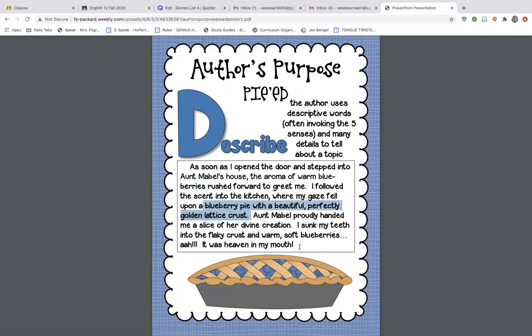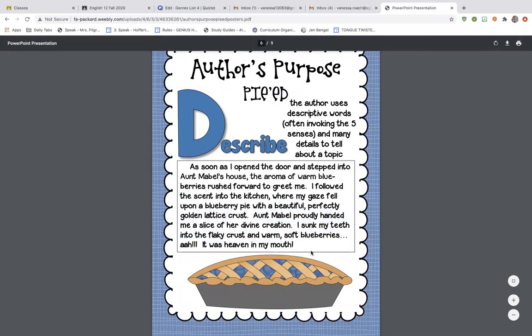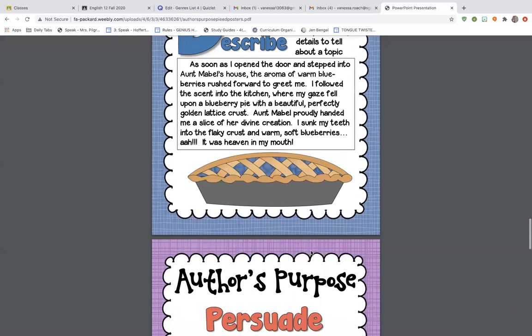So a lot of description words here. And there's really no plot to some description. It's just giving you a bunch of detail. So narrative text often utilizes this to create a scene, to describe a location that will be important to the story. But the purpose of this paragraph would be to describe something.